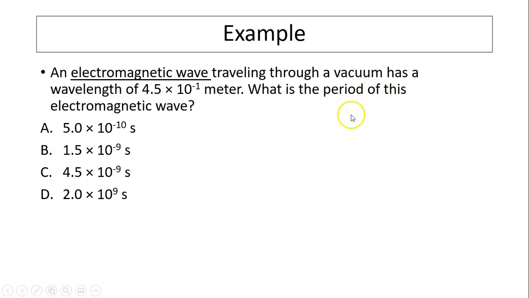You can find that information on a reference table. So it doesn't really matter what its wavelength is. We know the speed, and we also know the wavelength. How can we find the period? You use that equation. Time is d over v, so period is the wavelength divided by speed, which gives you 1.5 times 10 to the negative 9 seconds. So the answer is B.